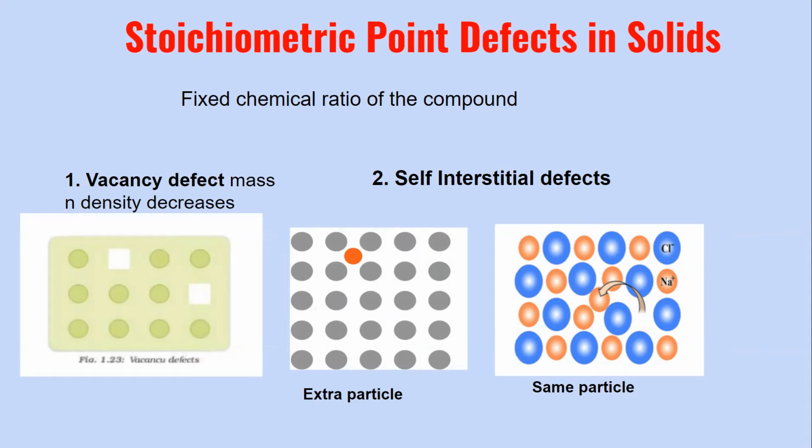So this extra particle will increase the total mass of the substance without increasing its volume. And hence the density of the crystalline solid which is showing the interstitial defect due to the extra particle will also be more. Because the mass is increasing, therefore the density will also be more here.